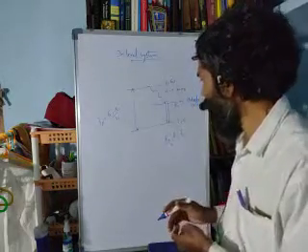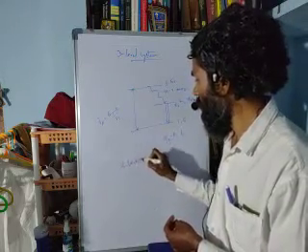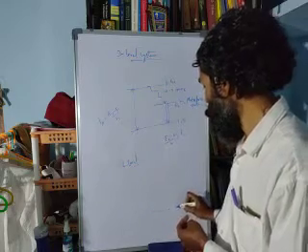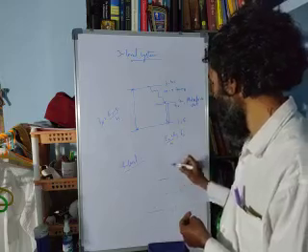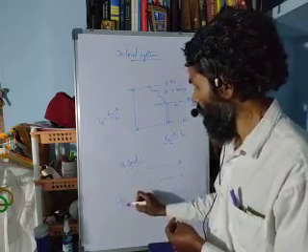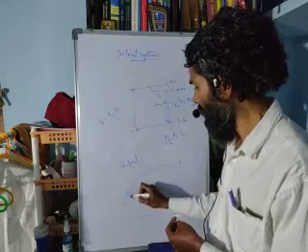For the case of a 4-level system, we can draw a similar diagram where we have level number 1, level number 2, level number 3, and level number 4. The pump frequency is E4 minus E1 divided by h.